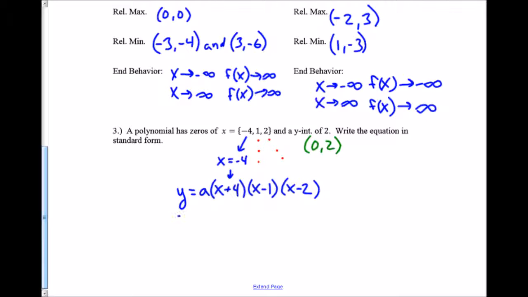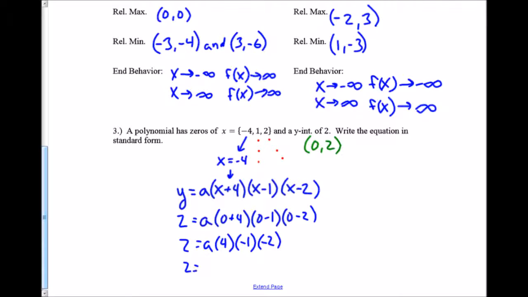So I plug the 2 in for y. I plug a 0 in for each of these x's. And I just solve for a. So I've got 2 equals a times 4 times -1 times -2. So I've got 2 equals 8a. And so I divide each side by the 8 and find out that a equals 1/4.